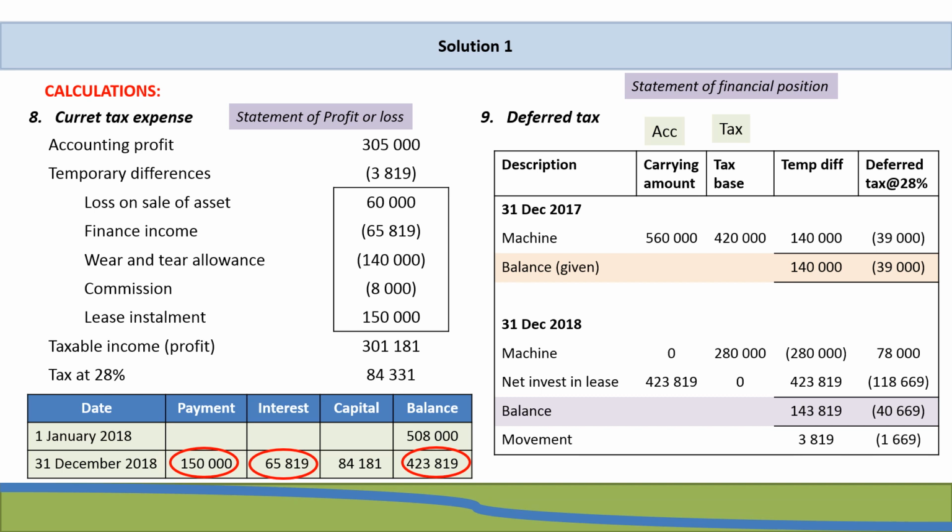And the temporary difference movement is 3,819, which agrees to our statement, our current tax expense temporary difference amount. But again, as you can see, the signs are opposite, but it makes sense as we're dealing from different sides. We're dealing with debits and credits, so they have to be opposite.